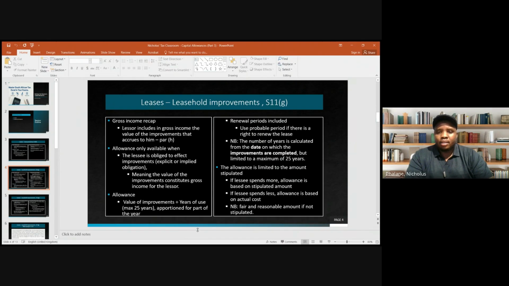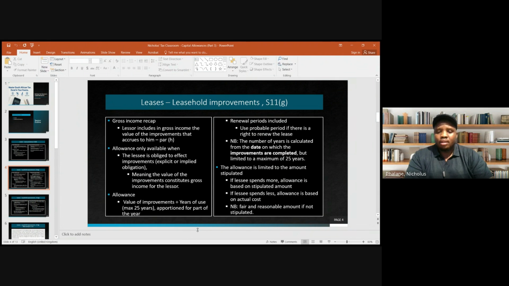There is an NB, I think I've already spoken to that, to say the number of years is calculated from the date on which improvements are completed, but limited to the maximum period of 25 years, right? So then we are saying the allowance is limited to the amount stipulated, right? So if the lessee spends more, then obviously the allowance will be based on the stipulated amount.